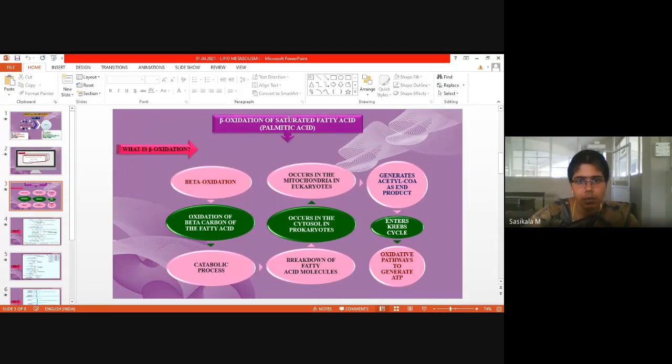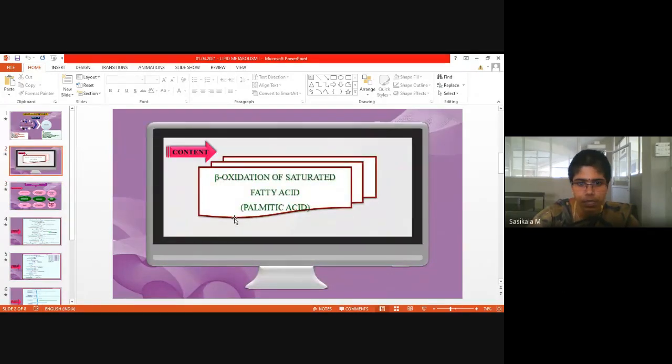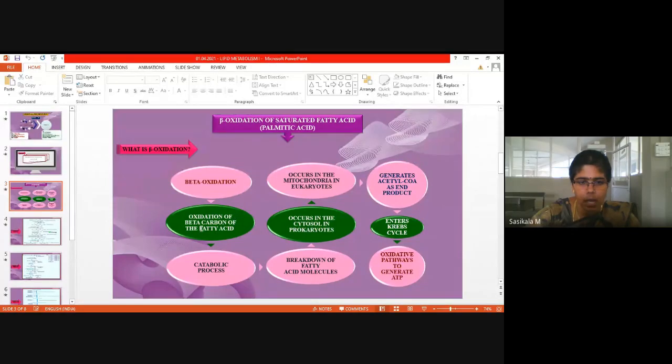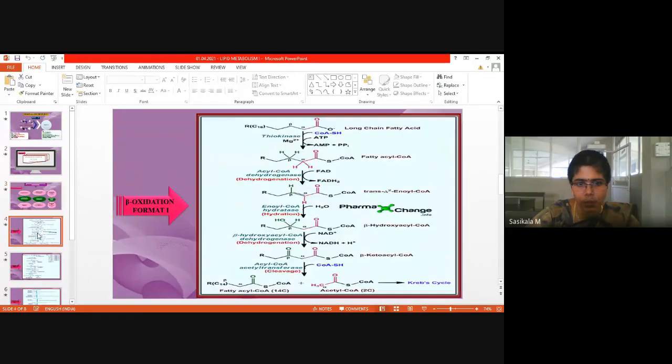So now we'll see what is beta oxidation. Beta oxidation is nothing but oxidation of the beta carbon of a fatty acid. Which fatty acid? Palmitic acid we are going to discuss. What is the beta carbon in chemistry? What position will you call beta? See here, it is the functional group, that is the carboxyl group. Next to this, it is attached to a carbon, right? So this carbon is considered as alpha carbon, next to the functional group carbon.